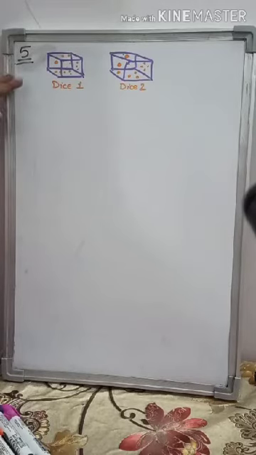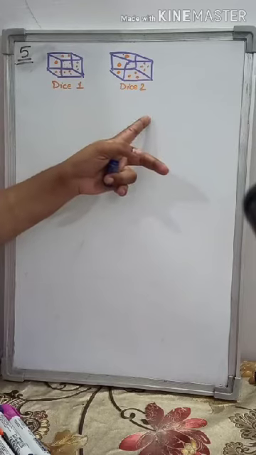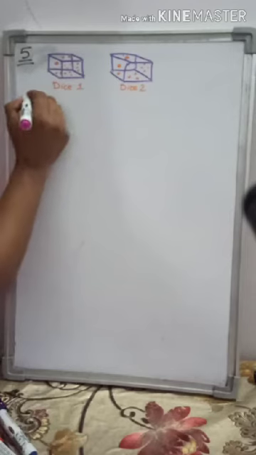Question number 5, I'll discuss this question with you. Last question. 2 dice are thrown simultaneously. Find the probability of getting 10 as a sum. So before doing the question, there are 2 dice. So let's write down the possibility of all the elements of the sample space. It's a little bit lengthy. Let's write it down so that you learn it. So let's write down all possible elements of the sample space.